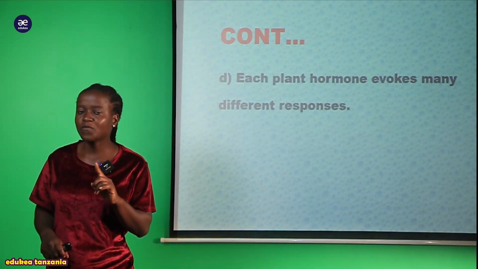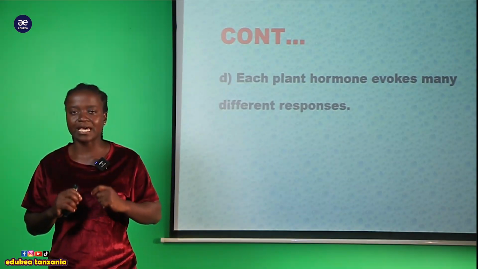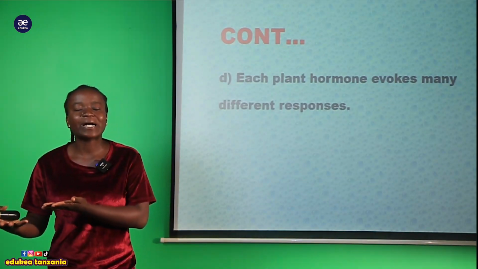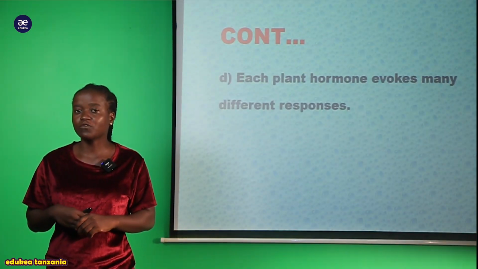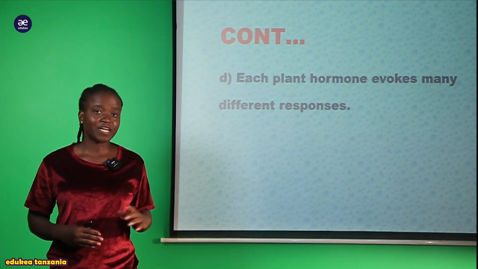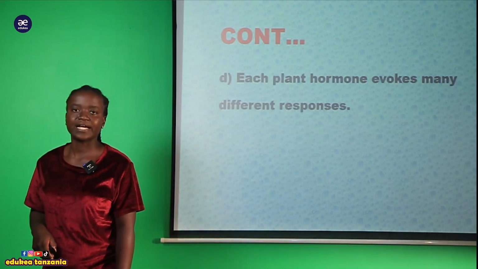One plant hormone, when produced inside a plant, brings about different results, many results within the body of a plant. And that is a characteristic of a plant hormone.